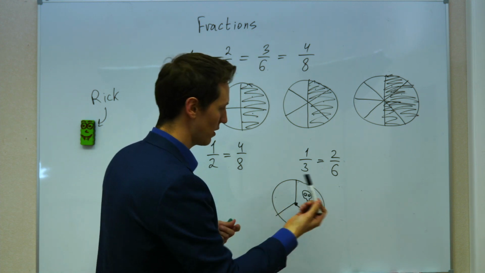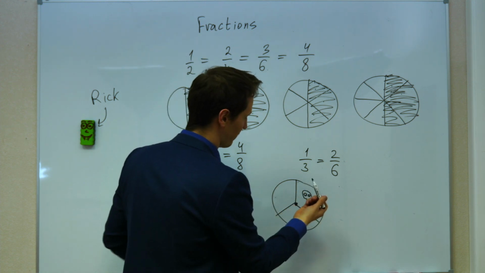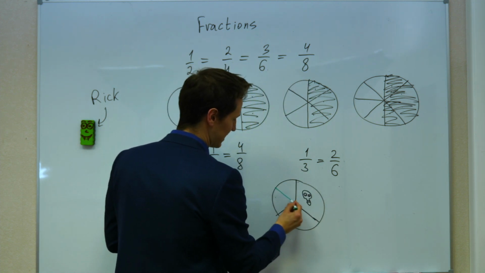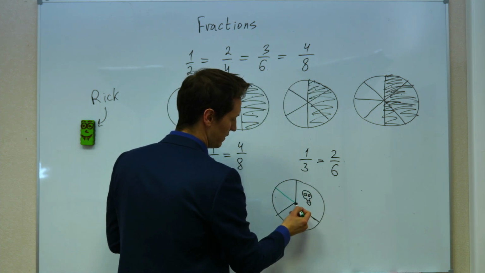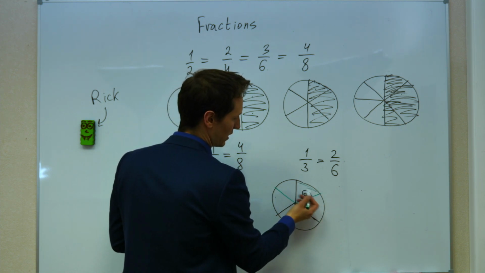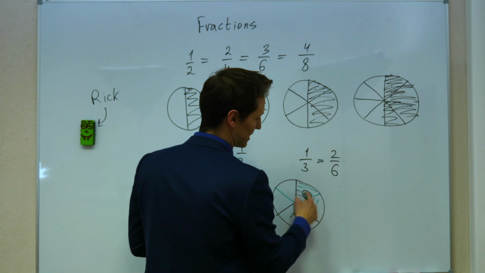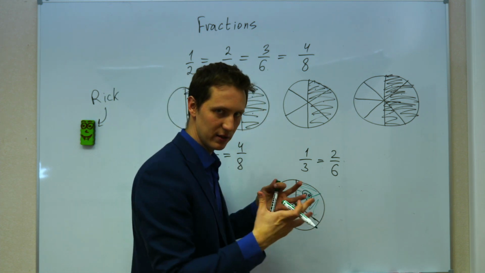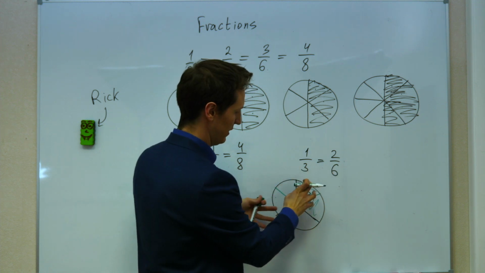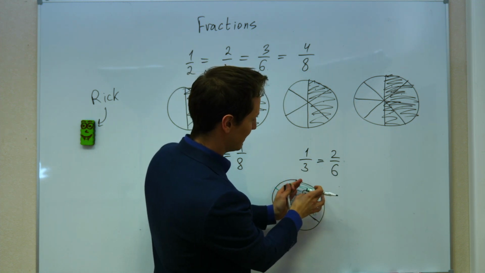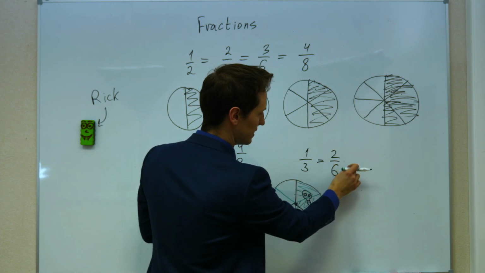So you have to take out the knife and divide each piece in 2. To get 6 pieces, you have to divide every piece in 2. And then we are getting 2 weird pieces out of 6. It is still the same amount of pie. It's still the same volume, but now it is written differently.